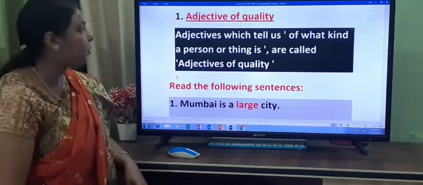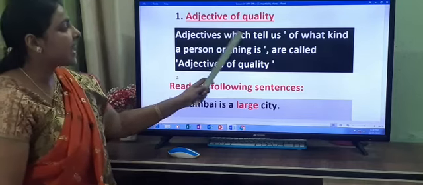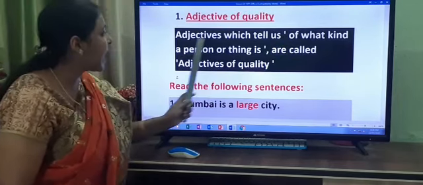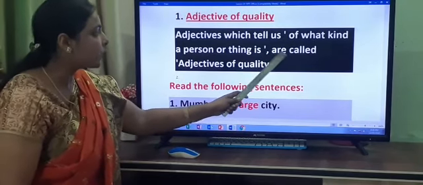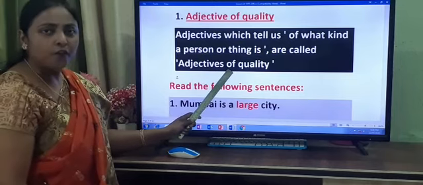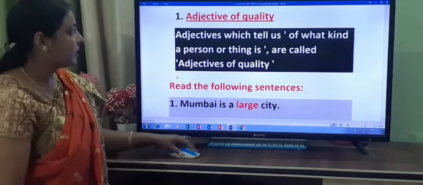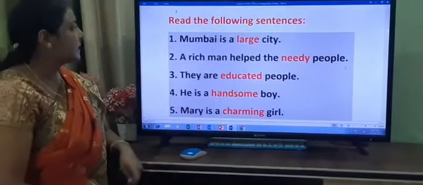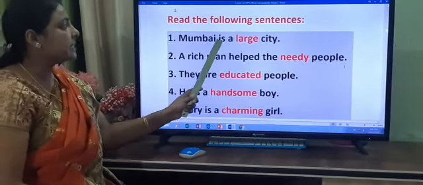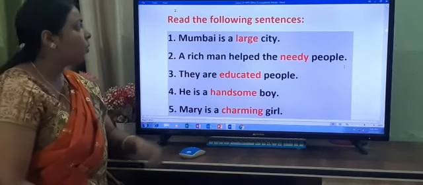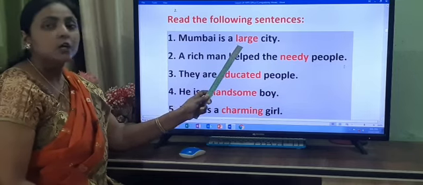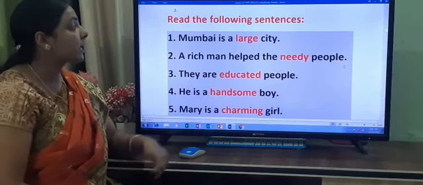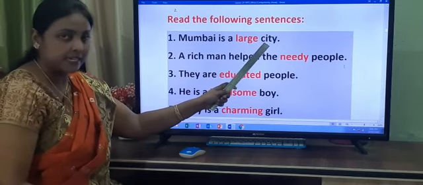Once again I repeat for you. Adjectives which tell us of what kind a person or thing is are called adjectives of quality. Now read the following sentences. Number 1. Mumbai is a large city. What kind of a city is Mumbai? Large. So large is a qualitative adjective. It shows the quality of the noun city.